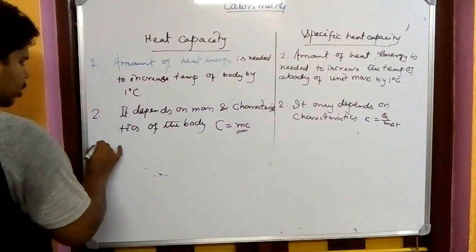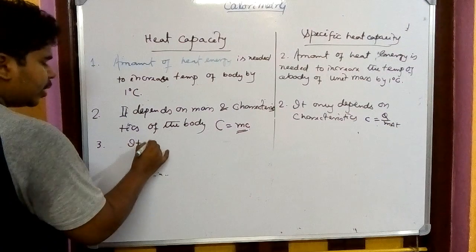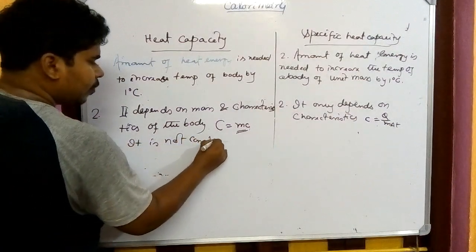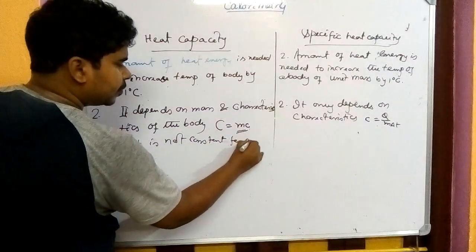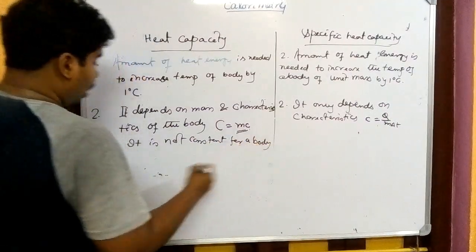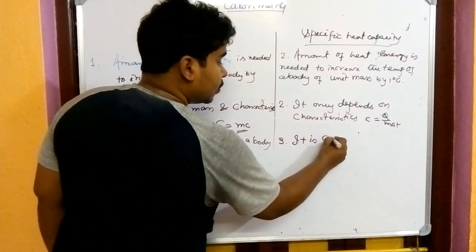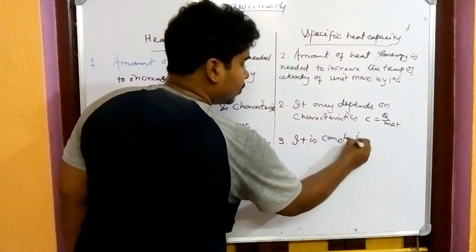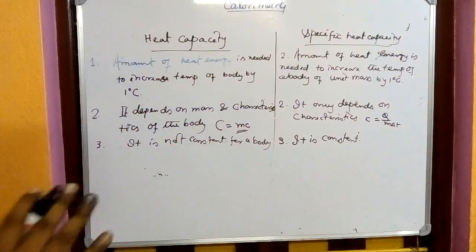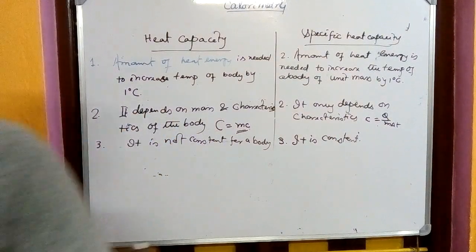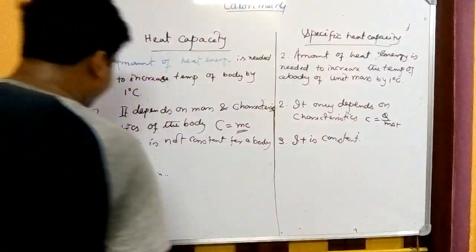That we will write in the next part. Heat capacity is not constant for a body. And here, specific heat capacity is constant for a body. It doesn't change. But heat capacity can be changed for different mass.